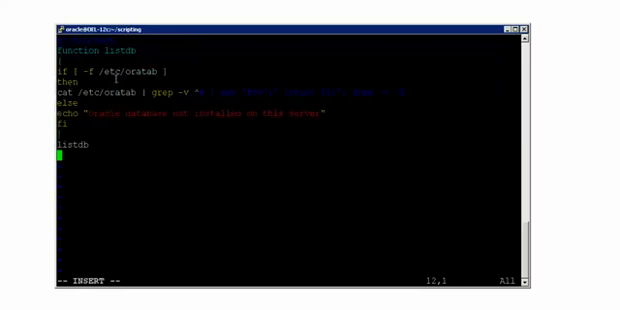So in the if clause, what am I doing here? I'm finding whether the /etc/oratab file is there or not. If that is not there, then I'm just saying that Oracle database is not installed on this server. But if the file exists, then go and read this oratab, and grep out everything which is starting with hash, because I don't want to see the comments in this particular file.